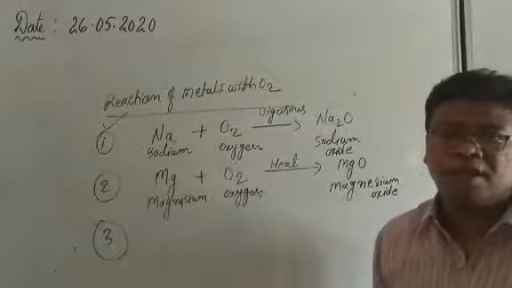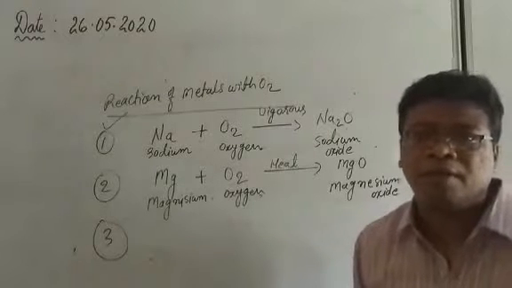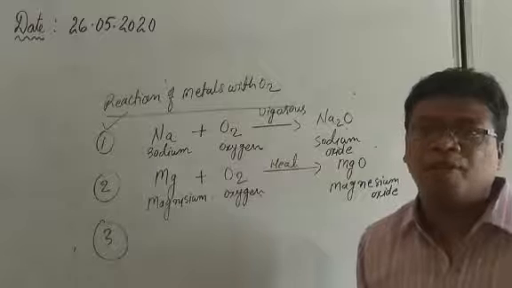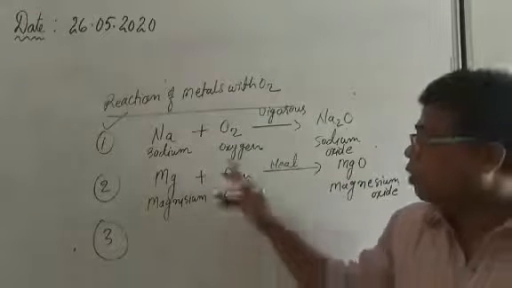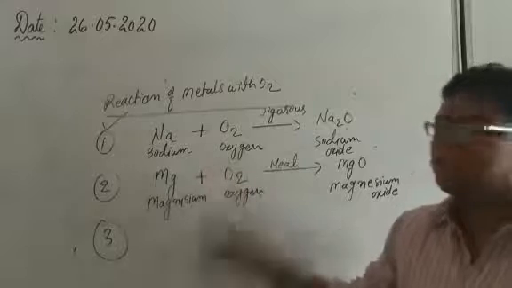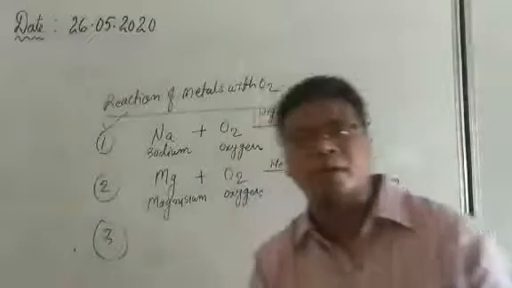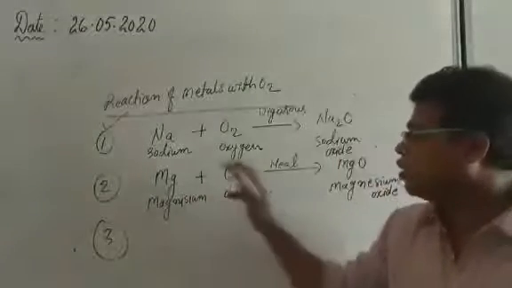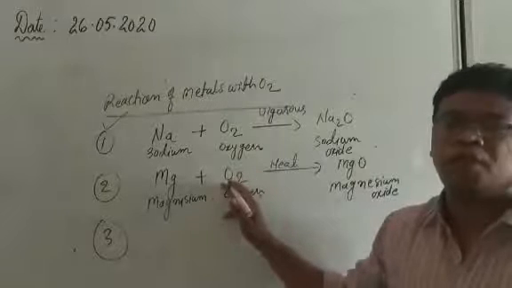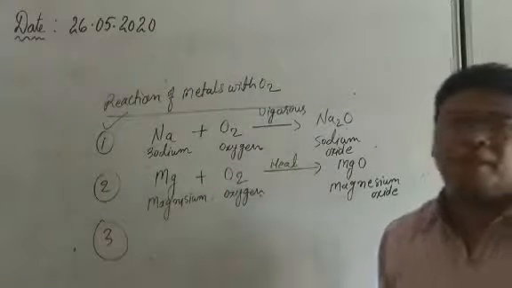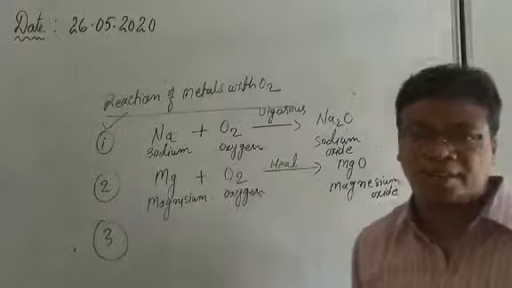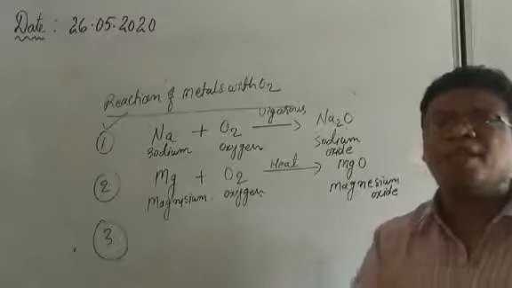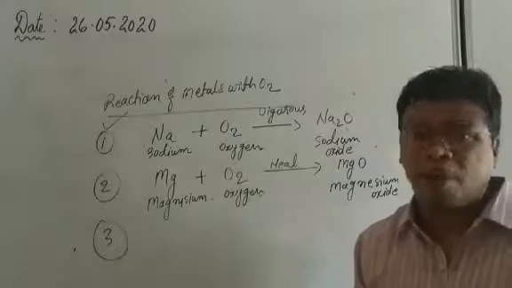Burning means burning with the help of oxygen. Oxygen is the supporter of combustion. So whenever any metal reacts with the oxygen, it is a burning reaction. When magnesium burns in presence of the oxygen, it burns by producing a dazzling light, that I will discuss later on. Dazzling light means very shining light will come out.